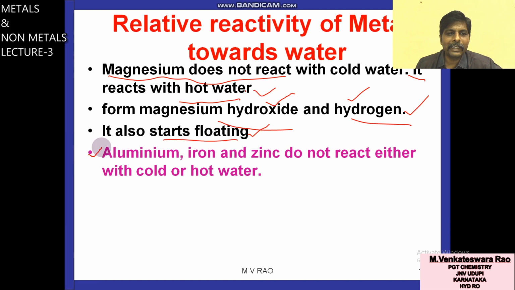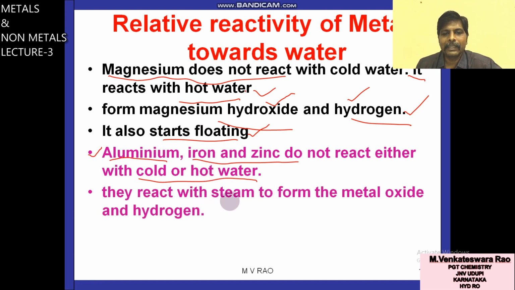So next set metal is potassium, sodium completed, calcium completed, magnesium. Why am I telling so many times? You have to remember this order. Potassium, sodium over, calcium over, magnesium over. Now aluminum, iron and zinc do not react either with cold water or hot water. First three metals with cold water, next magnesium with hot water. These metals no reaction with either cold water or hot water, but they react with steam.